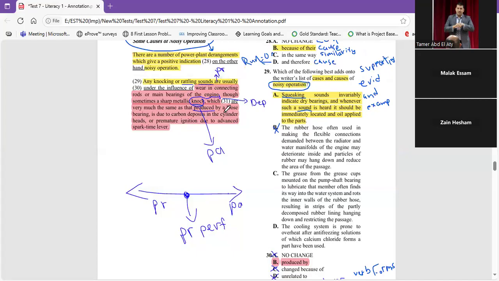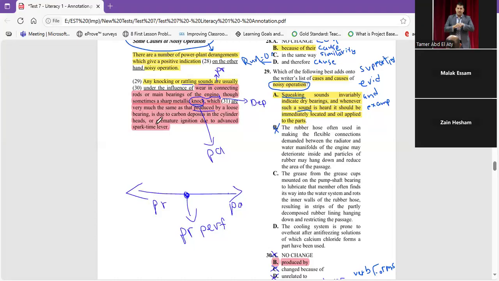Let's find here the sentence. It said what? From the beginning. Yes, all of it. Actually, it's in the same sentence. So, he said here, any knocking or rattling sound are usually produced by wear in connecting rods of main bearing of engine. Okay, here we have present. So sometimes a sharp metallic knock, which is very much the same as that produced, is past. So before present, after past.